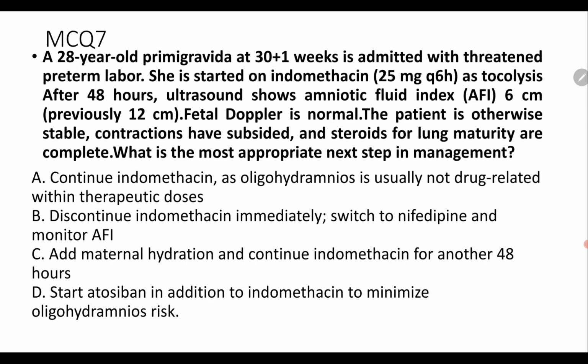Next question, MCQ 7. A 20-year-old primigravida at 30 plus 1 weeks is admitted with preterm labor. She is started on indomethacin as a tocolytic for 40 hours. Ultrasound shows amniotic fluid index is 6 cm; previously it was 12 cm. Fetal Doppler is normal. The patient is otherwise stable. Contractions have subsided. Steroids for lung maturity are complete. What is the most appropriate next step in management?